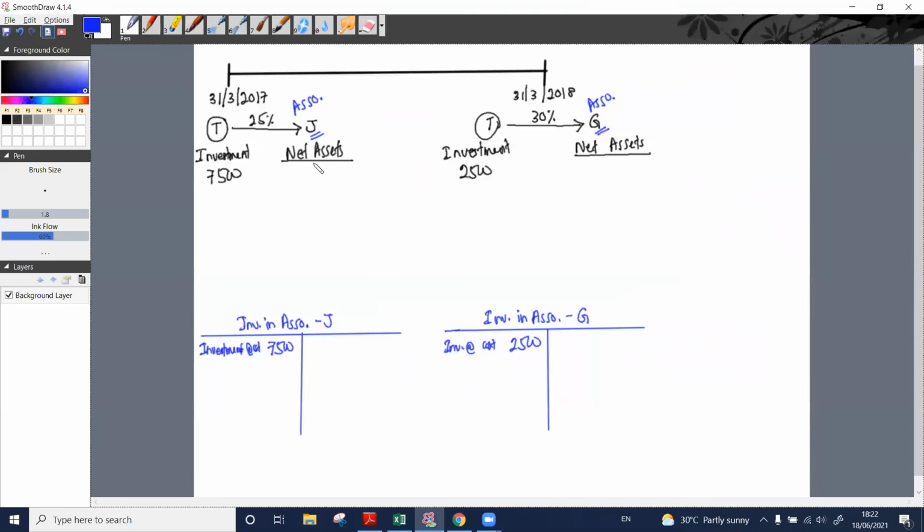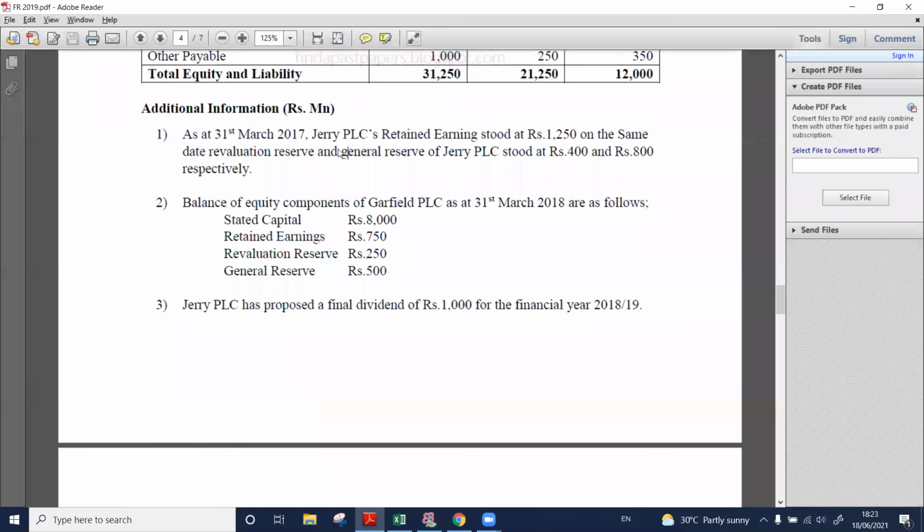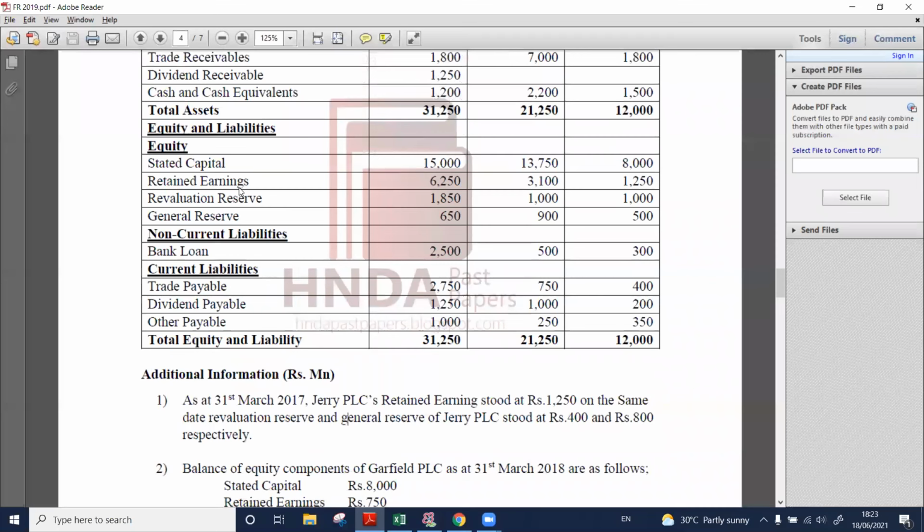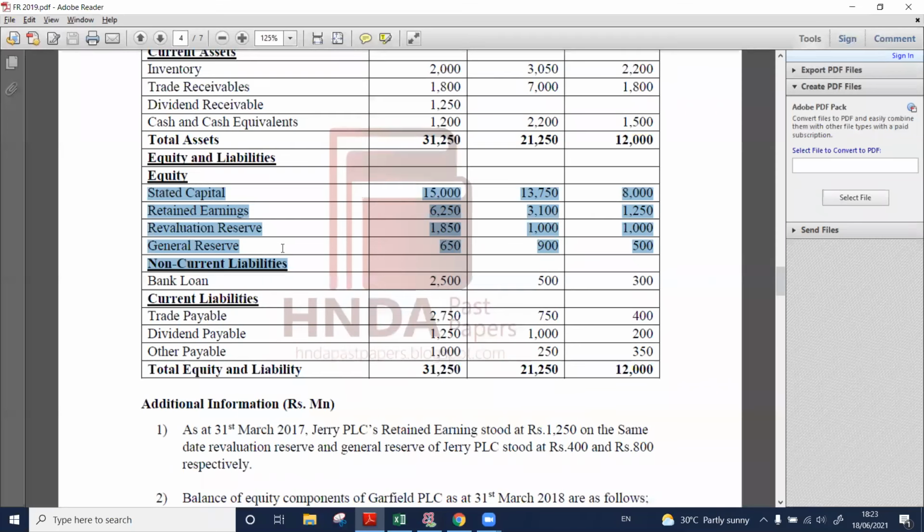As at the acquisition date, what are the net assets of Jerry PLC? What do you mean by net assets? Assets minus liabilities equals what? Net assets. Simply, the equity component. The sum of the equity components in the balance sheet is what we call net assets. What are the equity components we are having? These are our equity components, right?